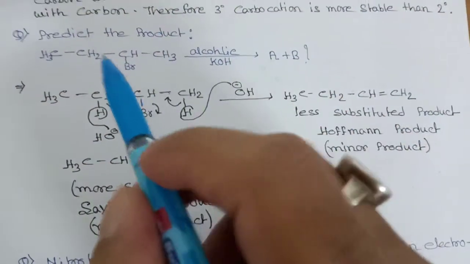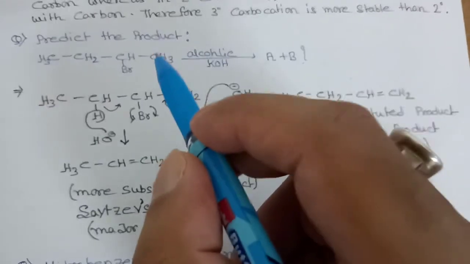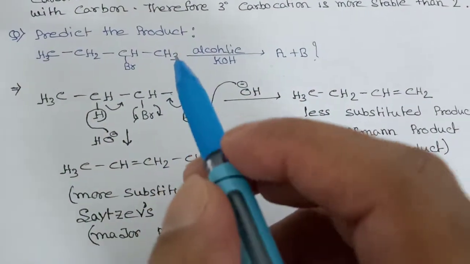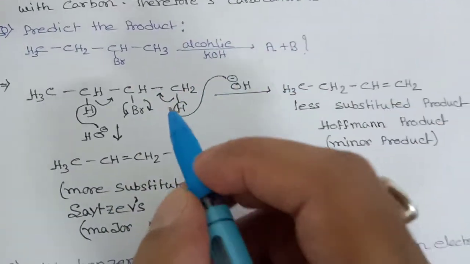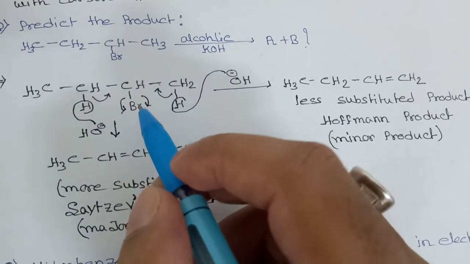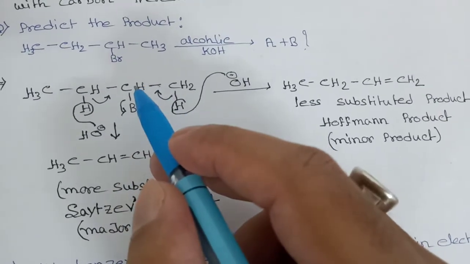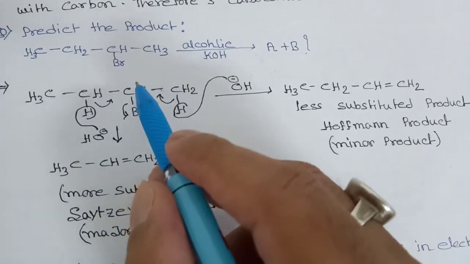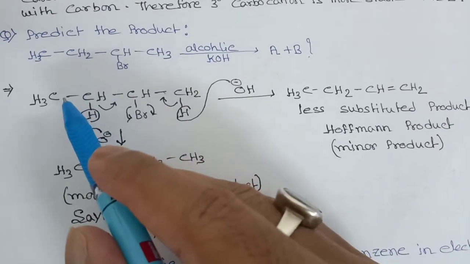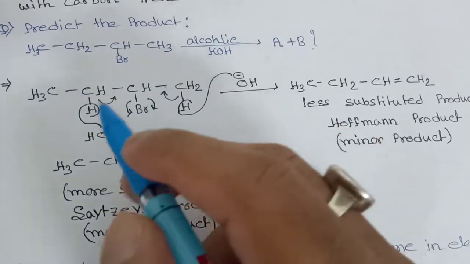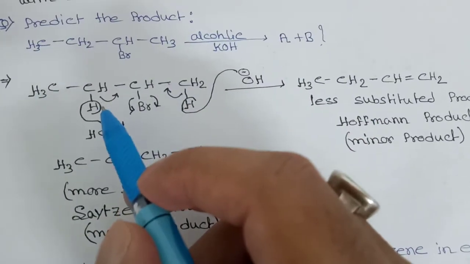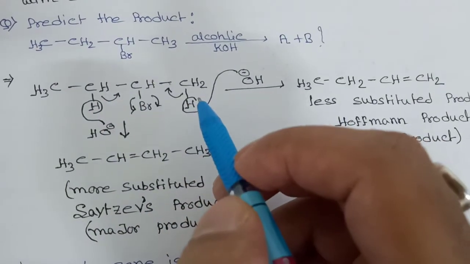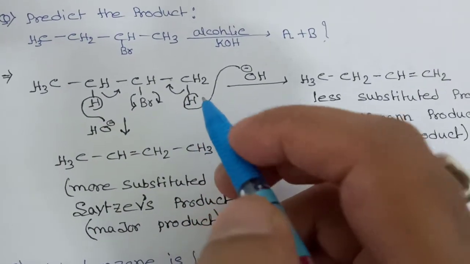Second question is, we have a reactant and we are reacting it with alcoholic KOH, then what will be the true product? See, this is actually beta elimination. The carbon which is connected to halogen is called alpha carbon, and the carbon beside this alpha carbon is called beta carbon. Here also beta carbon. So this is alpha carbon, this is beta carbon, this is gamma carbon. So this molecule will have 2 beta hydrogens, and the hydrogen which is attached to beta carbon is called beta hydrogen. So this is your beta hydrogen, and another option is this is also your beta hydrogen.